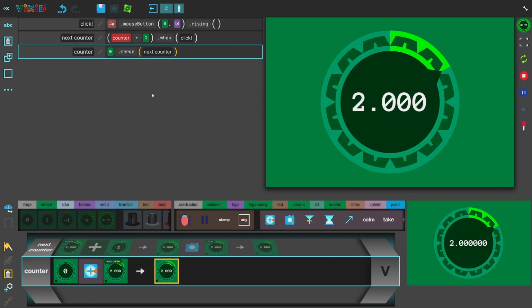Since you can't write to a variable, you always have to say what the next value for a variable is going to be and when that needs to be written.